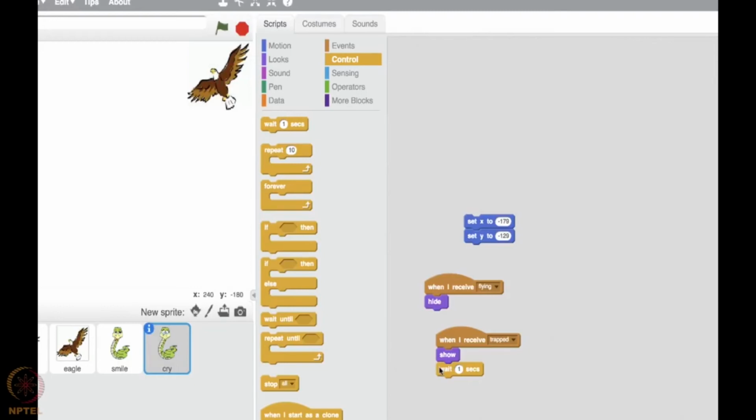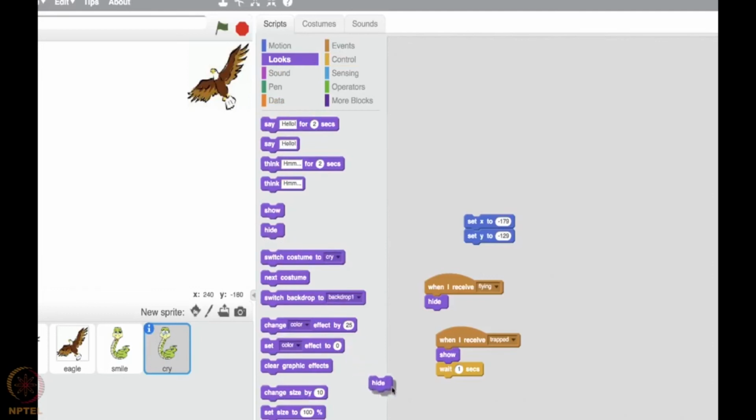It would have eaten the snake. So after 1 second, this has eaten the snake. The snake that would appear should disappear. So again I'll give a hide option. Alright. I hope you're clear here.